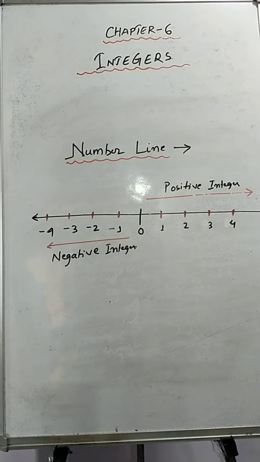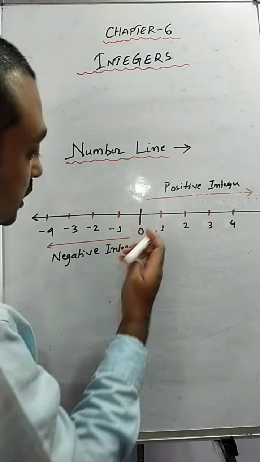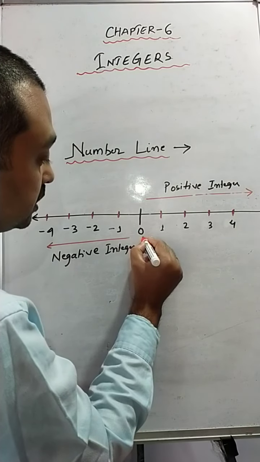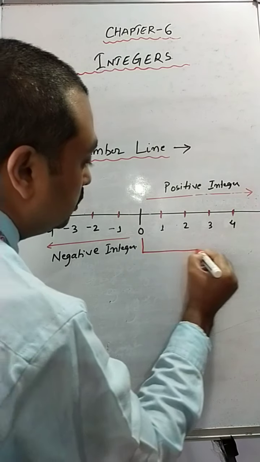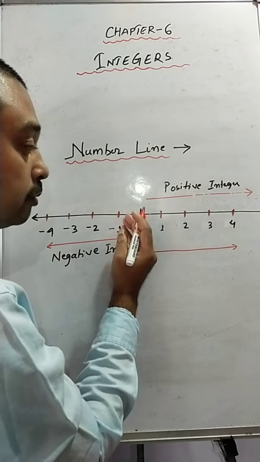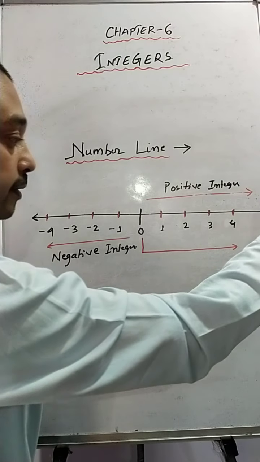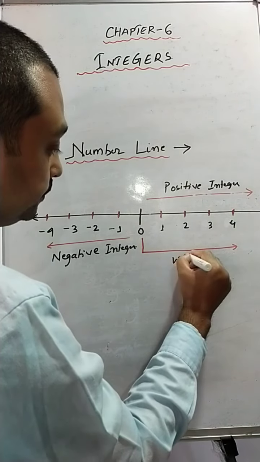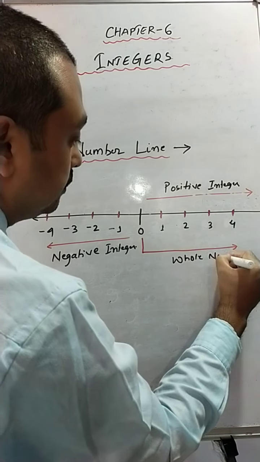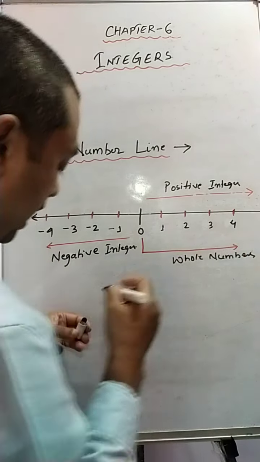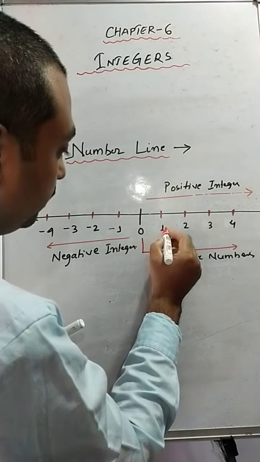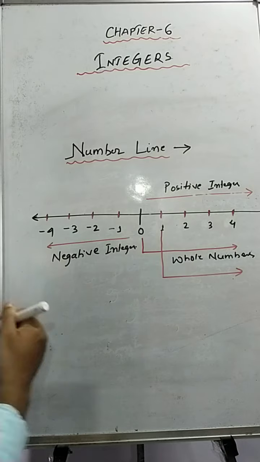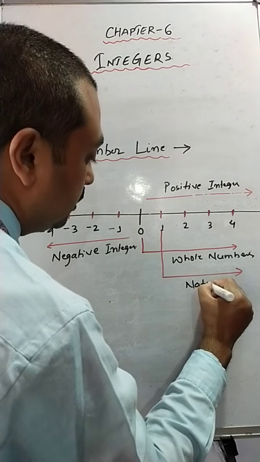Now if you carefully observe, from 0 towards the right hand side, these are the set of whole numbers. And from 1 towards the positive side, these are the set of natural numbers.